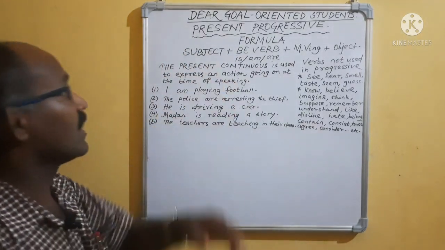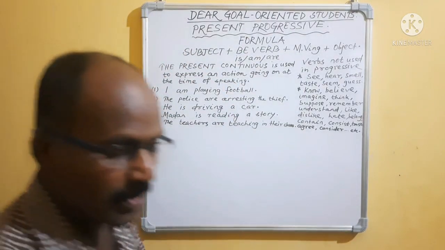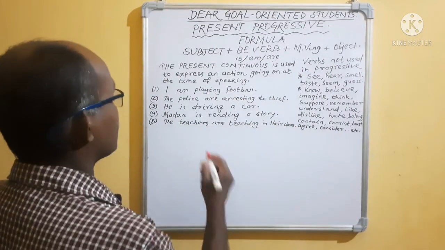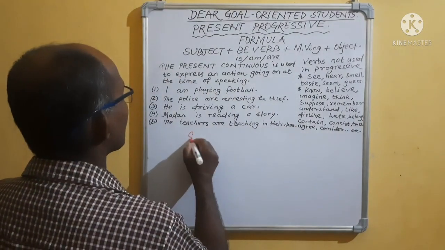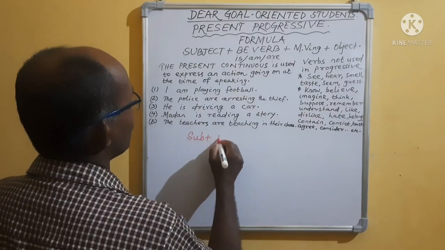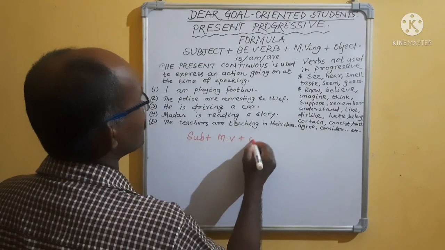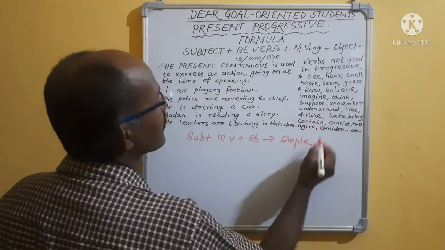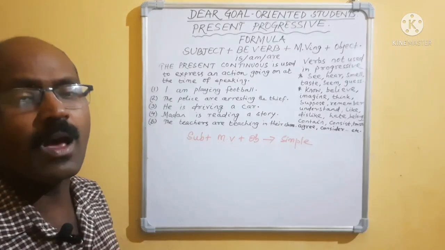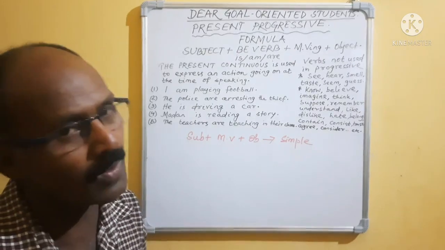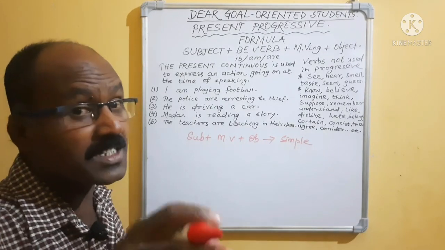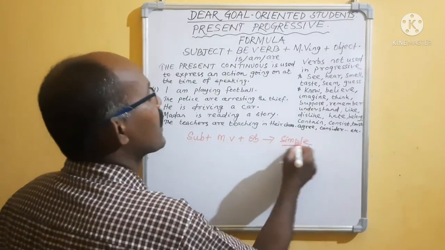Now please revise. In simple, there was a subject, then main verb plus object. It may be present simple, past simple, or future simple. In yesterday's class I taught you the voice change of present simple.